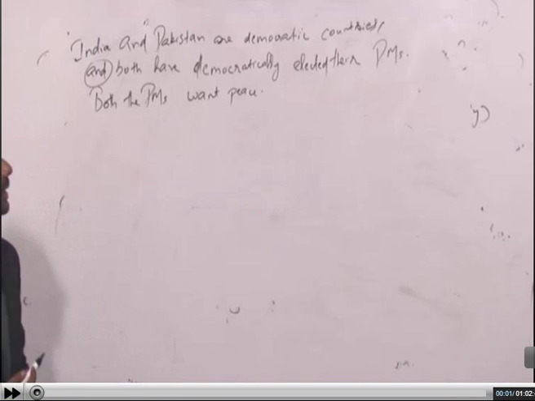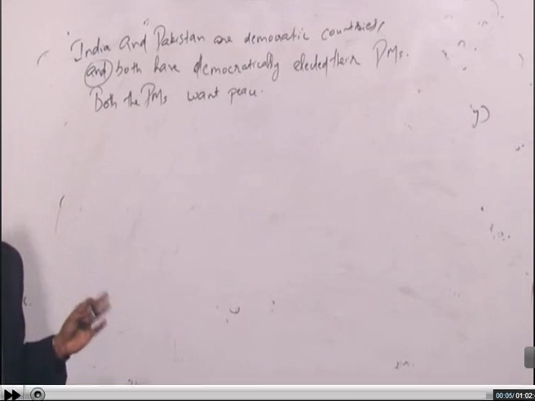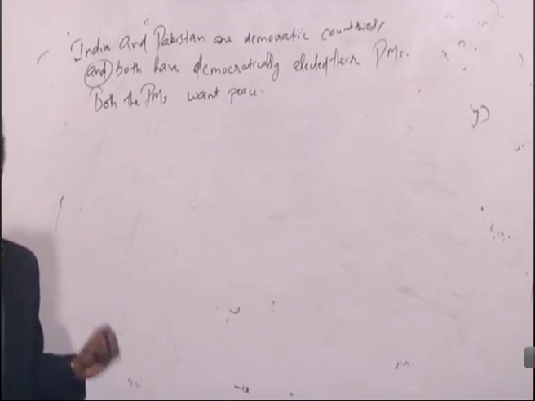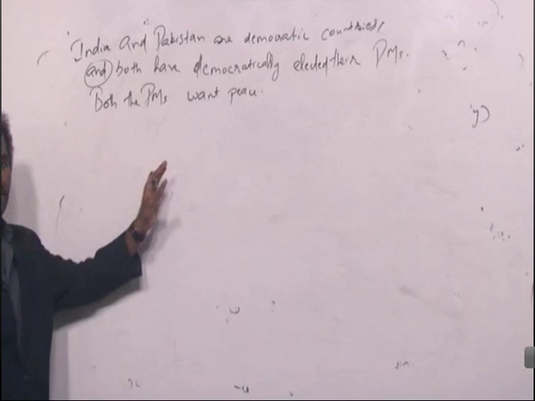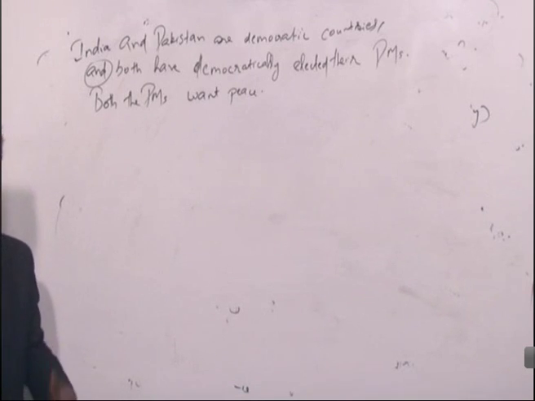India and Pakistan are democratic countries, and both have democratically elected their prime ministers. Both the prime ministers want peace. Clear? Fine. Now from this statement, what can be inferred or concluded?